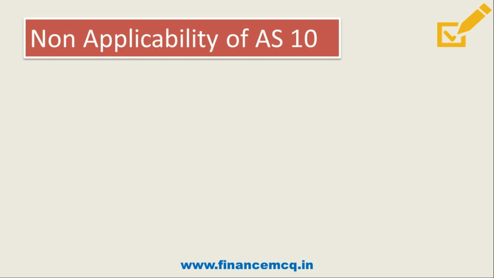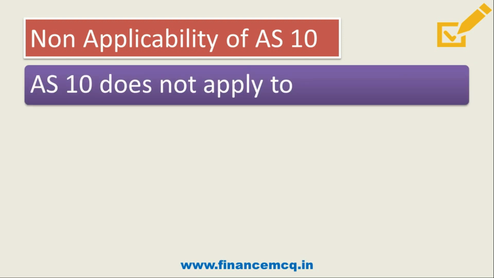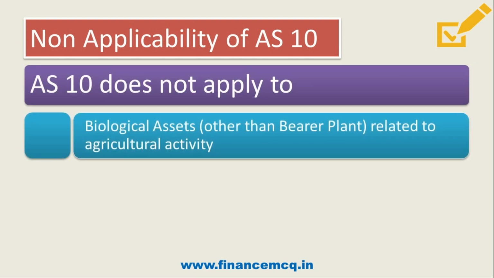Friends, now let's talk about non-applicability of AS 10. So friends, AS 10 will not apply to biological assets other than bearer plant related to agriculture activity. Friends, biological assets means living animals and plants.